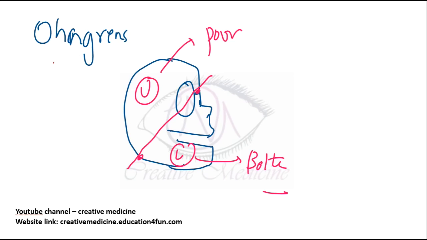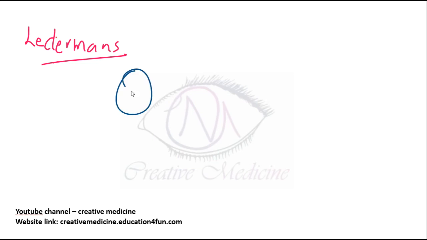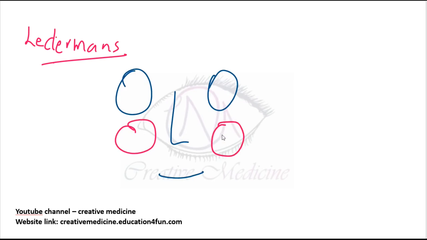Then second we have one more classification which is called Lederman's classification. Here this is the orbit, this is the nose, and this is the maxillary cavity. Now we will draw lines. Two horizontal lines are drawn.